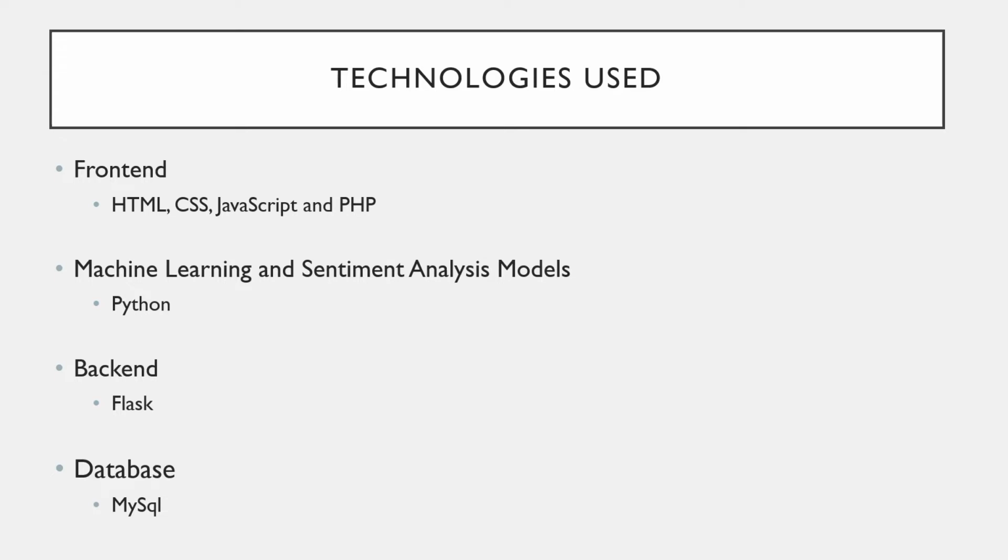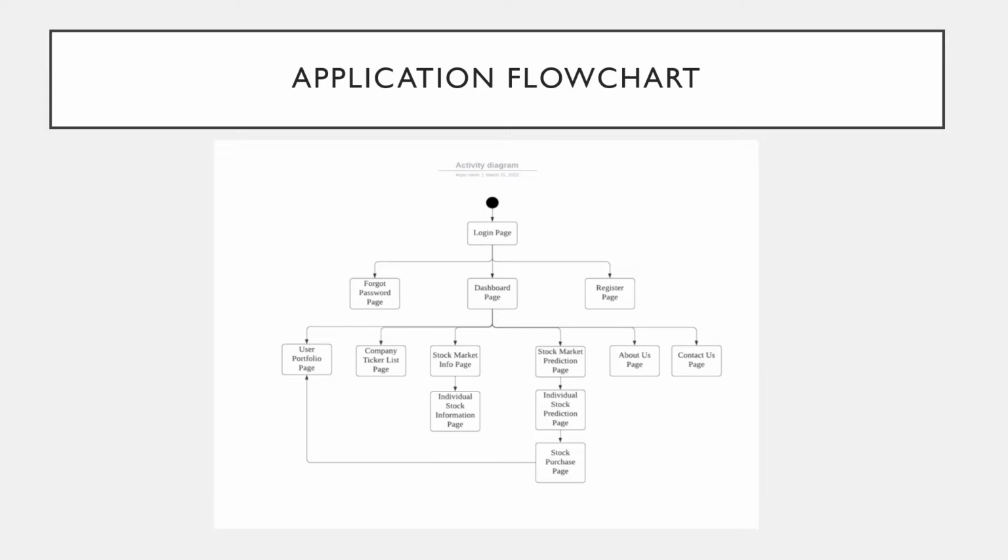The database which stores the user details consists of the MySQL database. Before starting with the implementation of the application, it is important to have a flowchart mapped out in order to have an idea of how the application should look. So this flowchart consists of all the features of the application, which I will discuss in the coming slides.